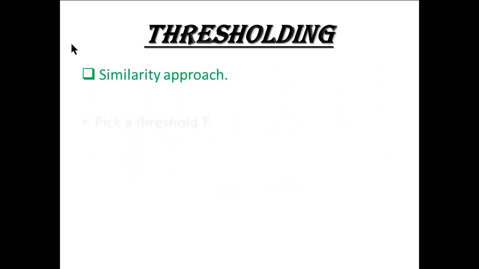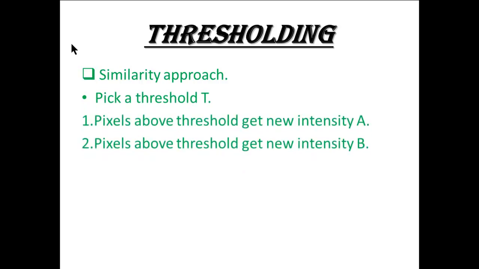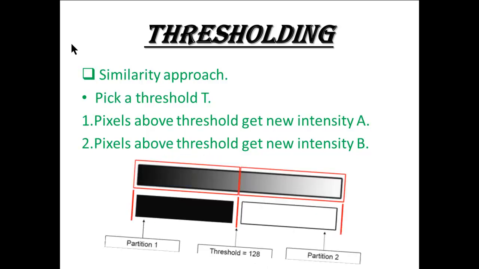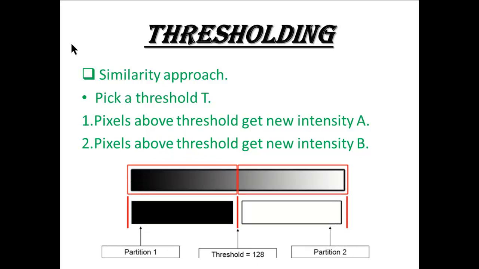Similarity approach. Pick a threshold T. Pixels above the threshold get new intensity A. Pixels below the threshold get new intensity B. It is a sort of example in which the prior strip is a full image and a threshold is set at just a bit of this strip.